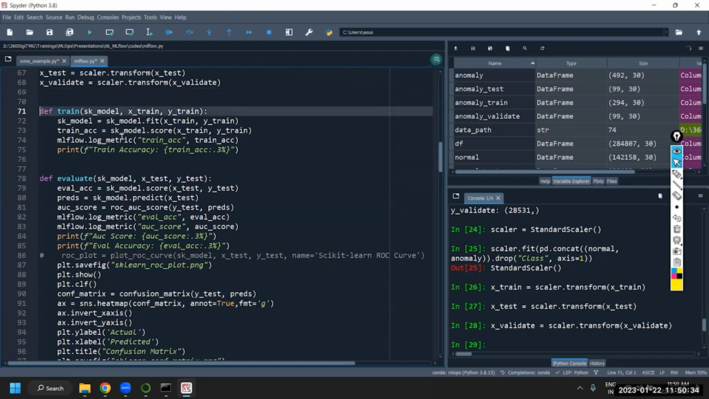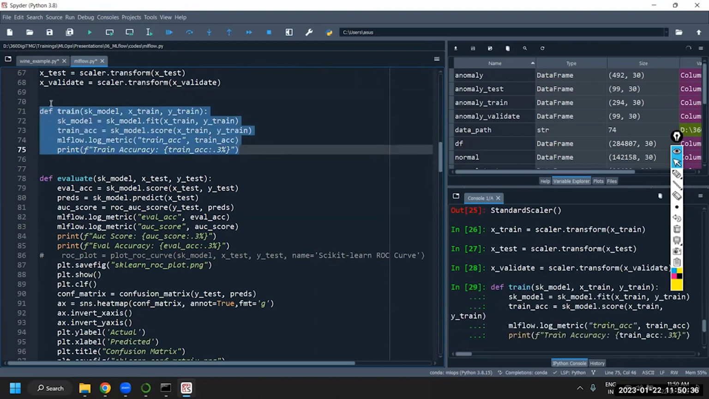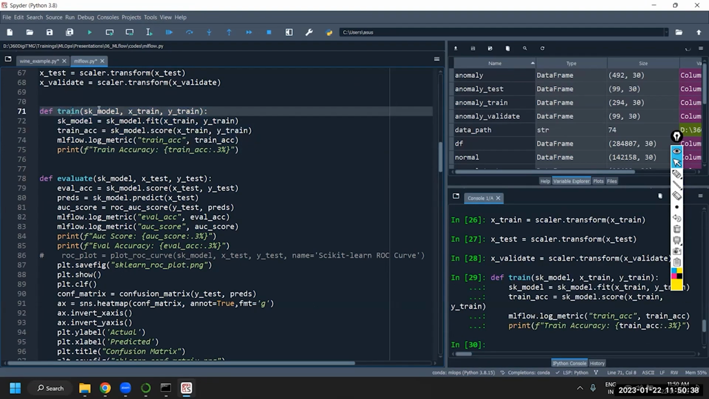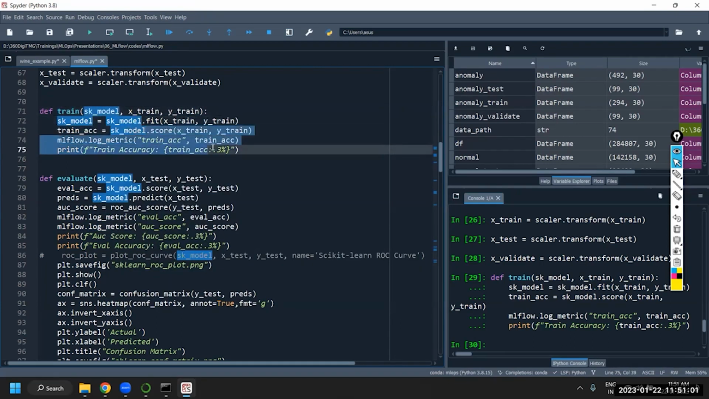Next, I'm defining a custom function called train. This is to define the training of the model on the training data set, and we will also be able to score the data on the training data set. We are capturing those metrics with MLFlow.log metric. So when you train your model on the training data set using this model that we are defining, you will be able to train and then record the scores.